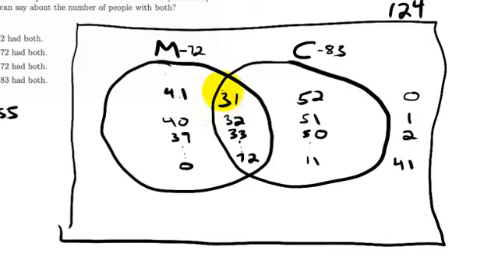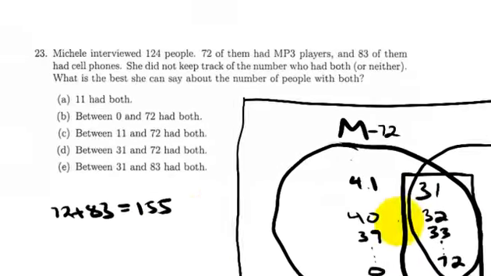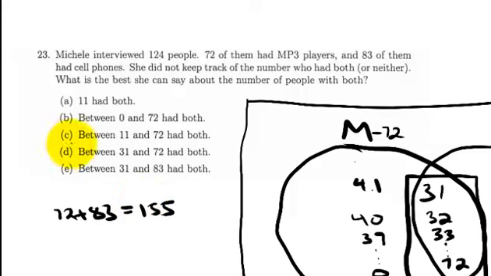So it looks like I can have anywhere between 31 to 72 people that could have both. And if we go over to our choices, that would be B.